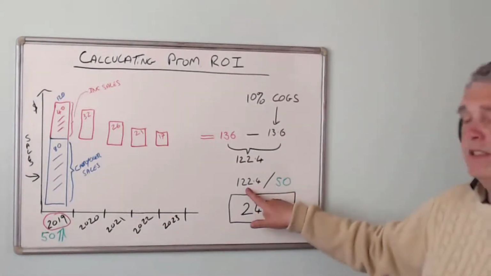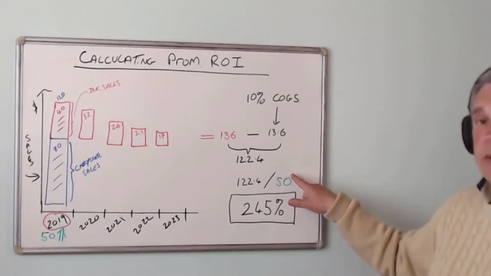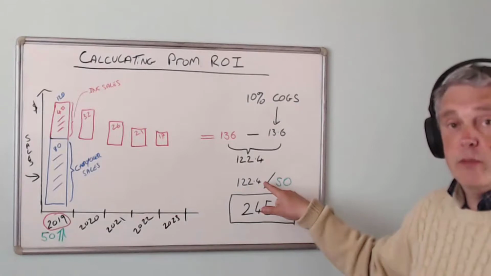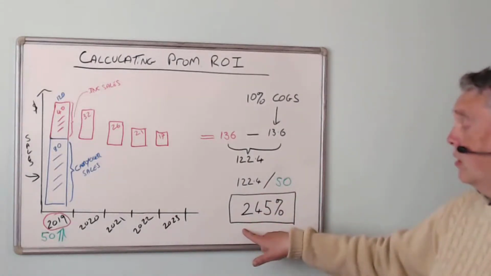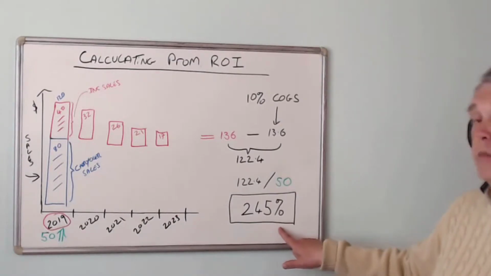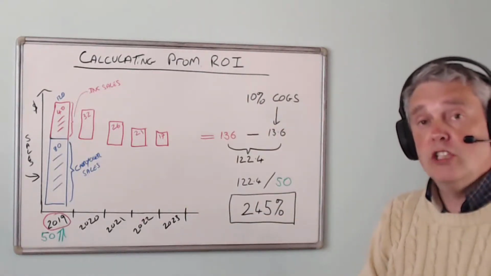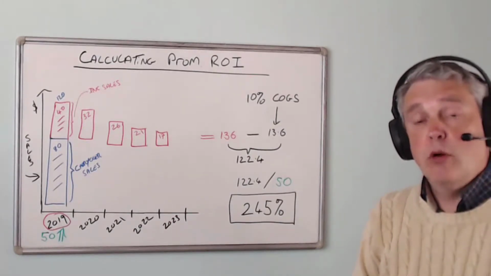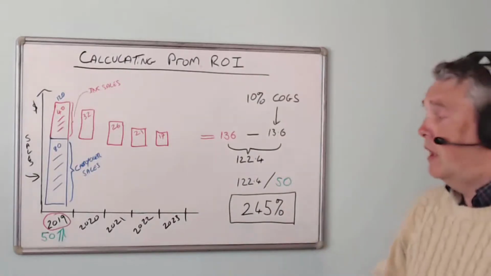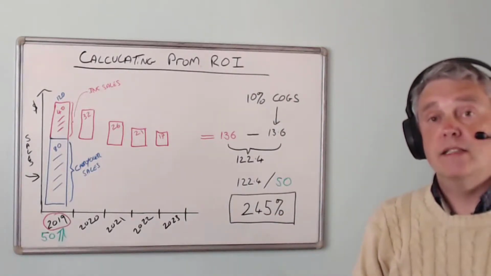So let's take that return, divide it by the 50 of investment, and express this little division here as a percentage. And if we do that, we end up with 245%. So in my example here, the long-term return, promotional return on the initial investment is 245%.